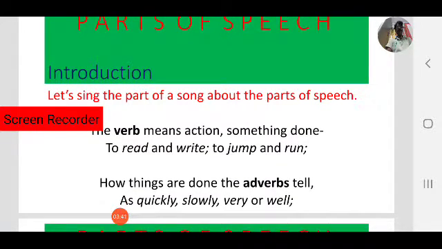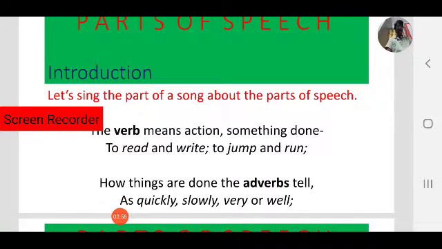The verb means action, something done, to read and write, to jump and run. How things are done, the adverb tells, as quickly, slowly, very, or well.